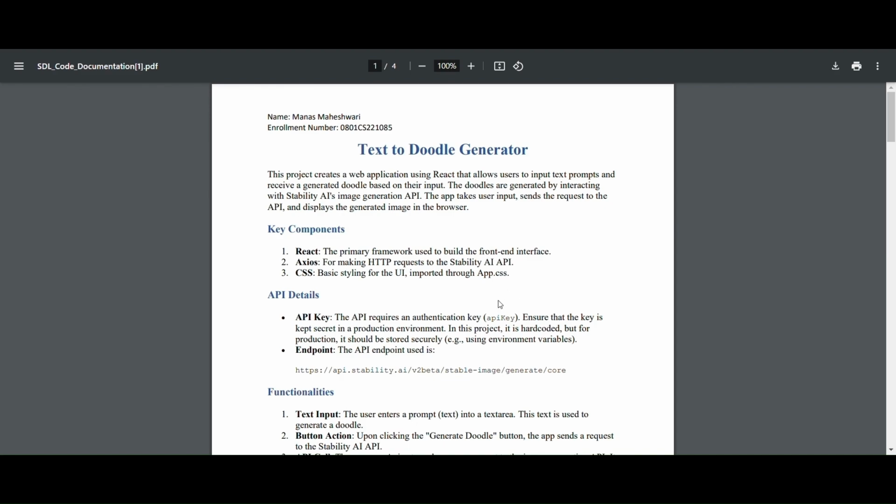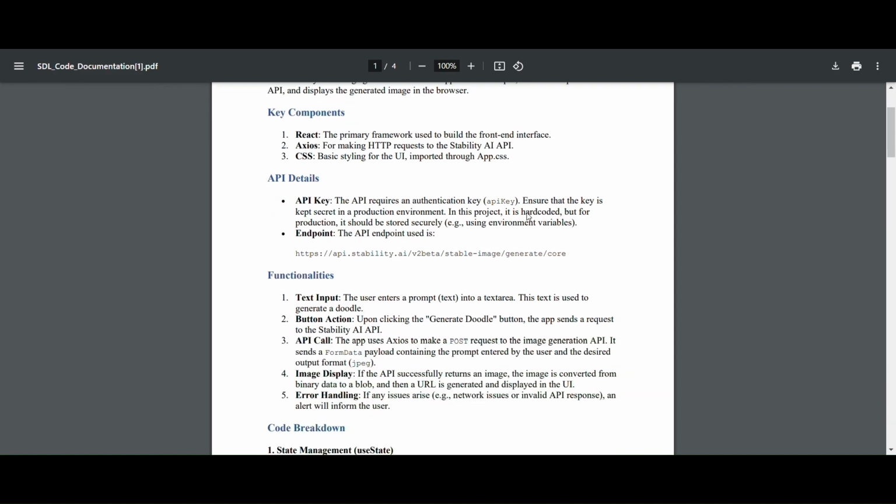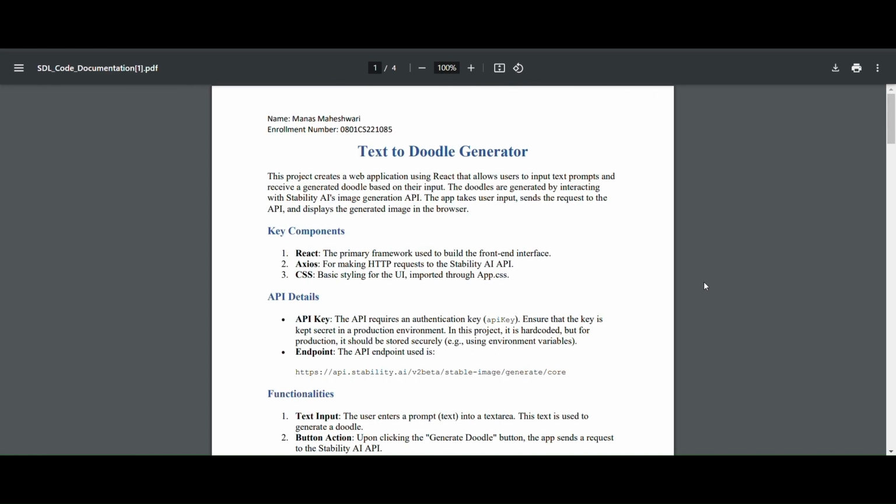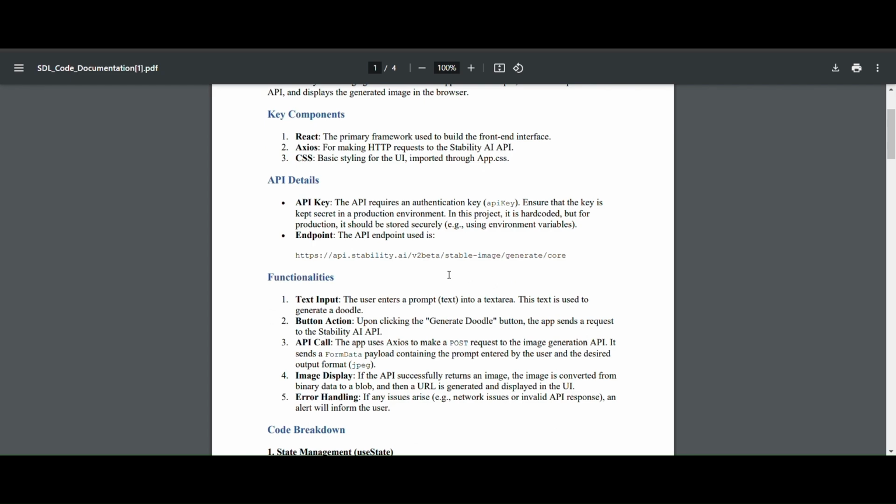So let's get started. This is a text to doodle generator web application. I used React, Axios and CSS to build this. And the API that I used for this project is Stability AI. I will be talking about the key components and API in detail further in the video. So let's talk about the functionalities.